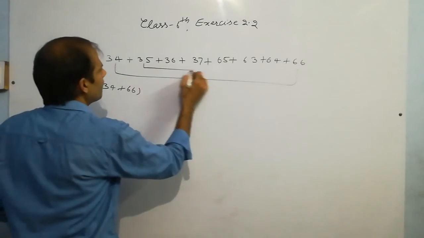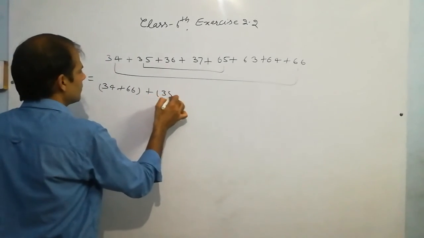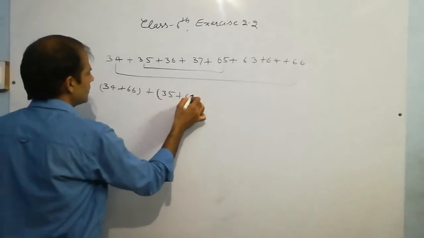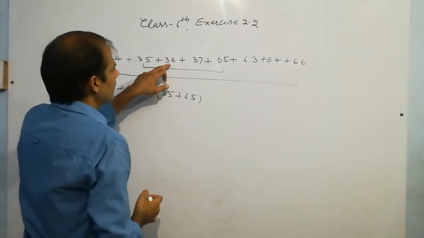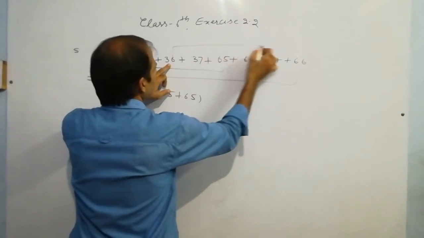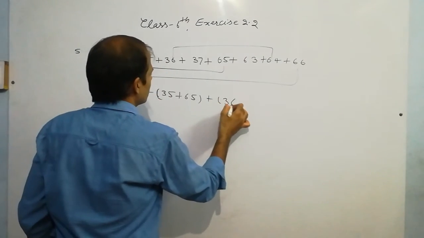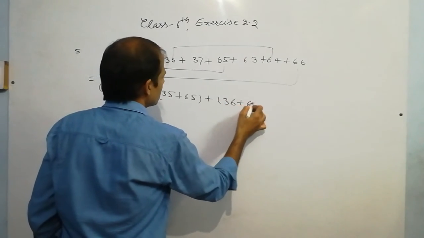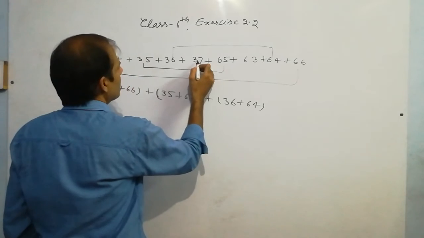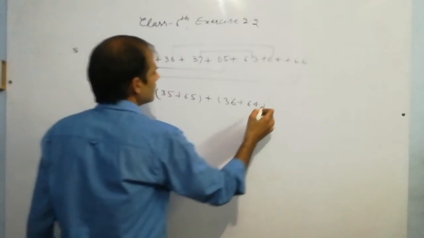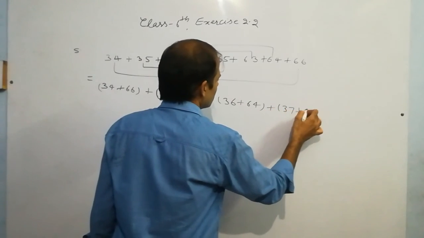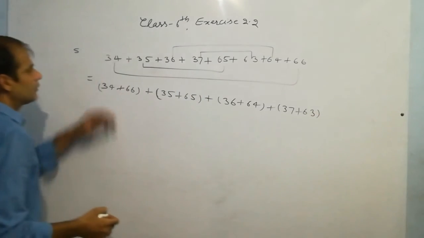So this 35 is grouped with 65. Now it is 36, so it is grouped with 64. 36 plus 64, and the remaining 37 is grouped with 63. No need to draw these lines.